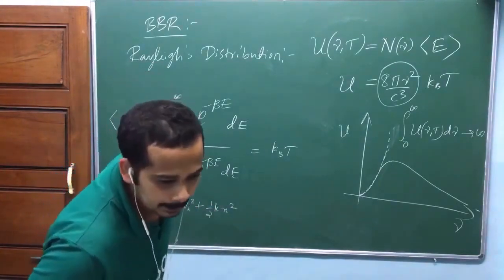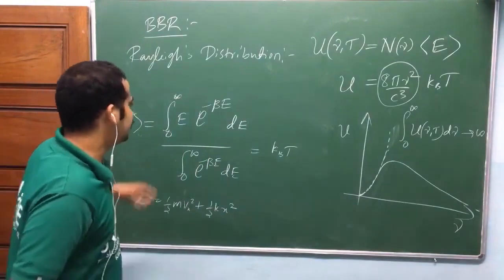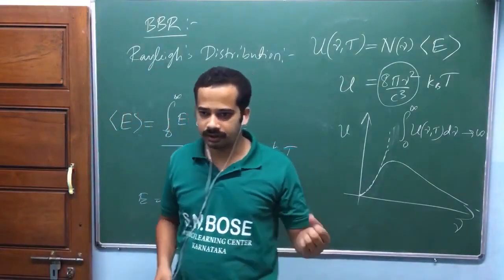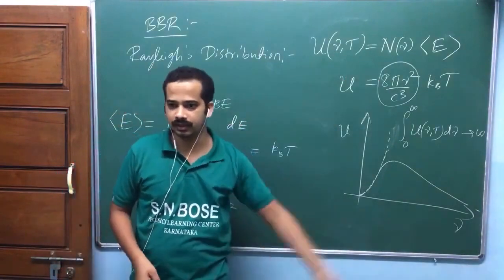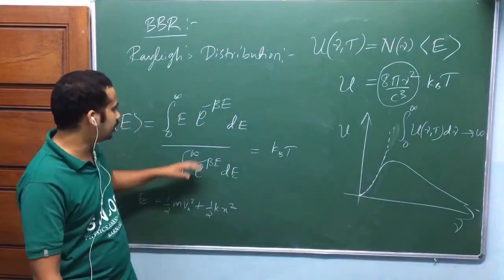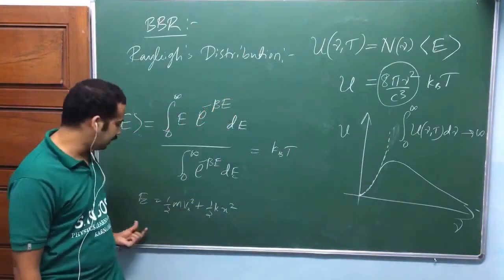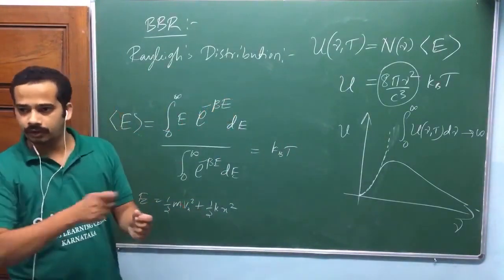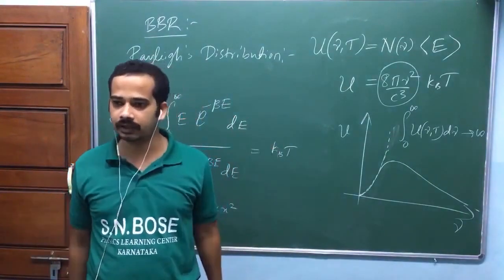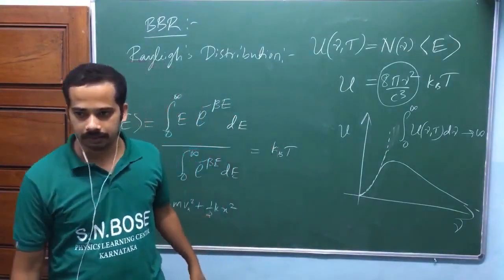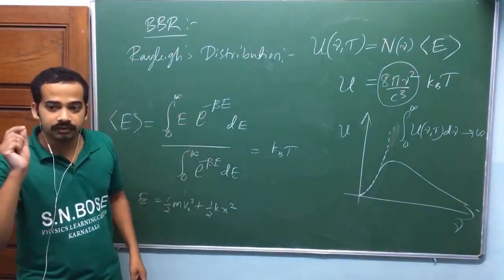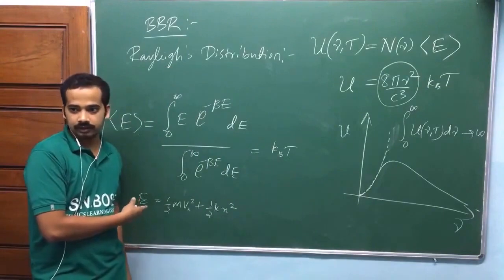The integration is from 0 to infinity. Look at here, oscillator, am I right? Some oscillator may have zero energy. Some oscillator may have very high energy, isn't it? So the possible energies of the oscillator are from 0 to infinity. The classical energy of an oscillating spring can be zero, and it can also be infinite. Are you getting my point? That is the basic idea. The energy of the oscillator is continuous.